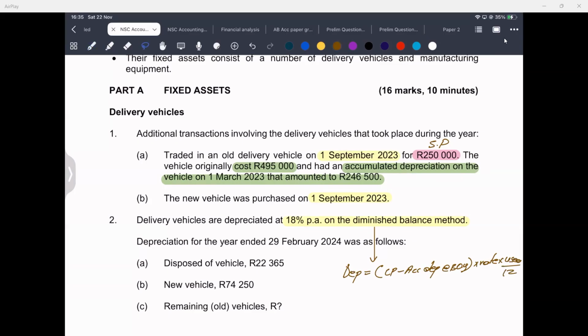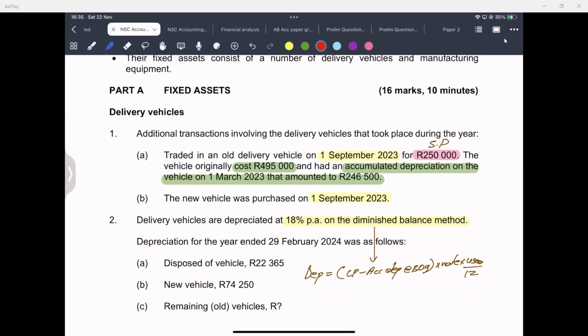I need you to understand that cost minus accumulated depreciation, this part of the formula, is called carrying value. So you're basically taking your carrying value or carrying amount and multiplying it by the depreciation rate. In this case, it is that 18%.